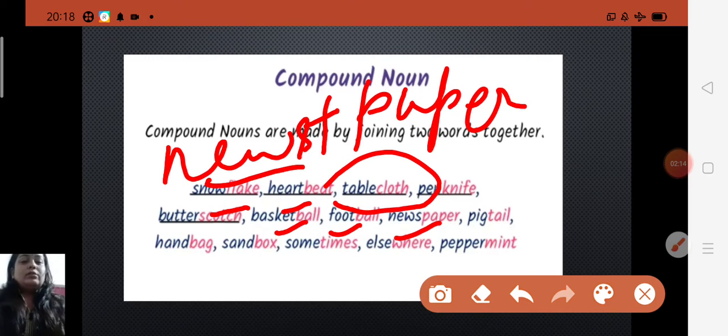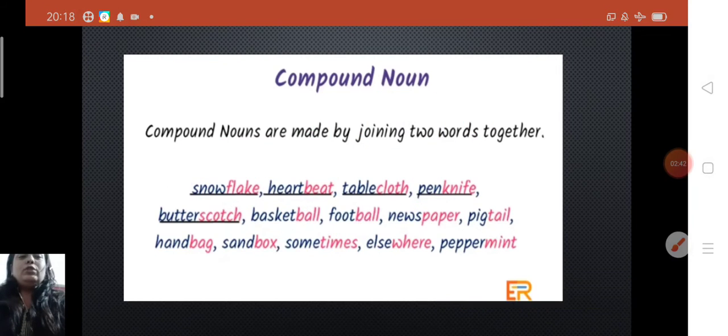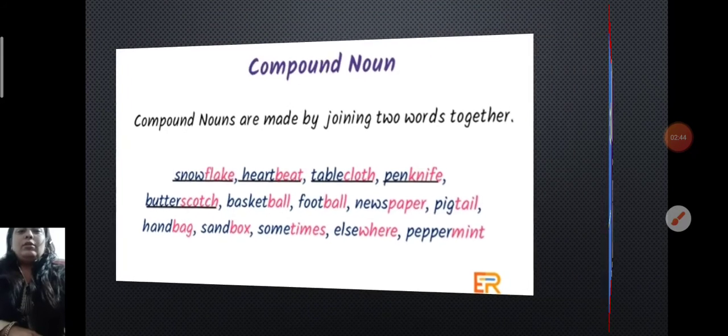So what you can see here, children, is that whenever you add two different words together, a new word is made, that is called a compound noun, or compound word. It means we add words together and make a new word. Understood? So let's see the exercise related to this topic in this video.